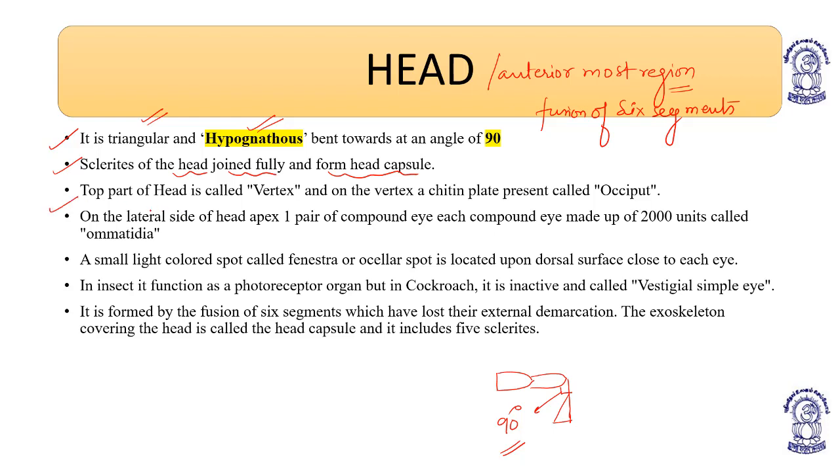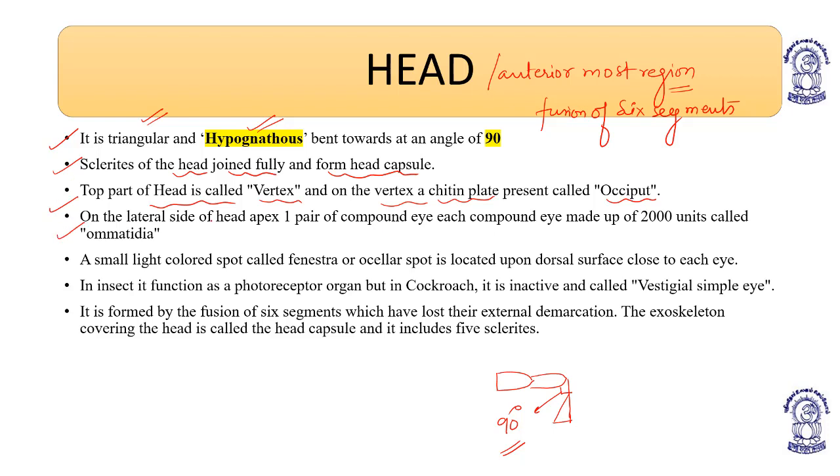The top part of the head is called the vertex, and on the vertex there is a chitin plate known as the occiput.